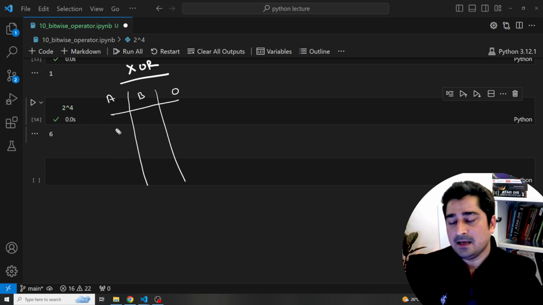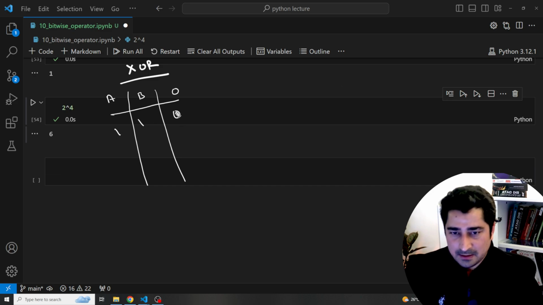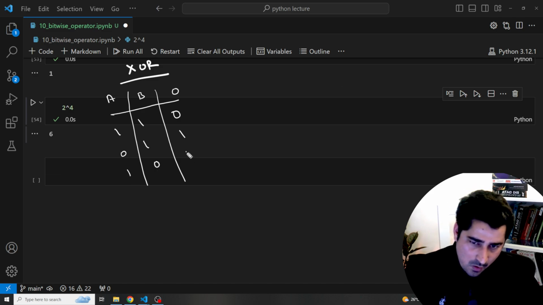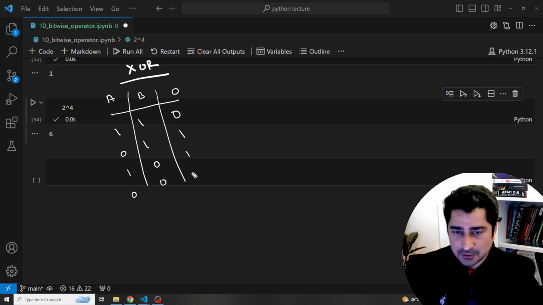Let's suppose we have 1 and 1. So the answer is going to be 0. In case of the XOR table, if we have 0 and 1, the answer is going to be 1. If we have 1 and 0, the answer is going to be 1. If we have 0 and 0, the answer is going to be 0. Simple. So in case of XOR, if both the bits are the same, the answer is going to be 0. So 0, 0 gives 0, and 1, 1 gives 0. If the bits are different, so 0 and then the second one is 1, in that case the answer is going to be 1. So it's very easy to remember in that particular way.